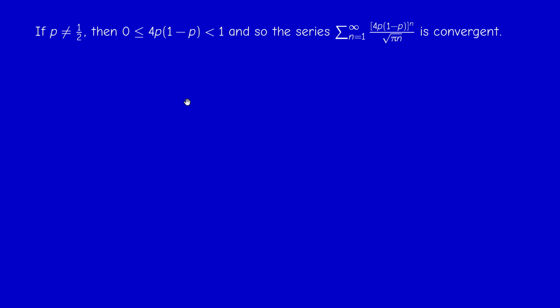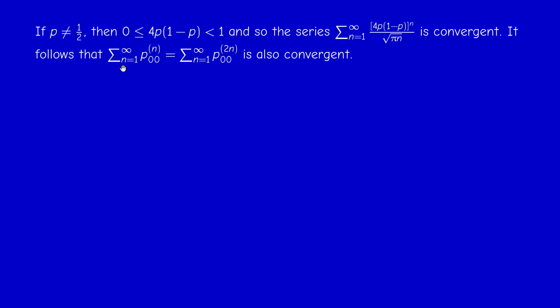Okay, so the series of general term p0 0 to the n, which is the same as the series with even powers because the odd powers are 0. So this series is convergent, right? Because this is less than a geometric series of ratio less than 1.